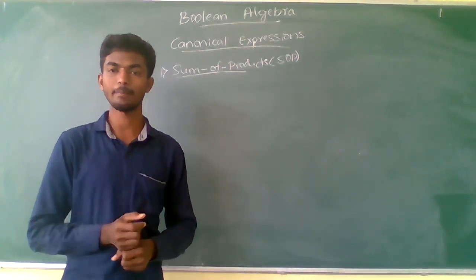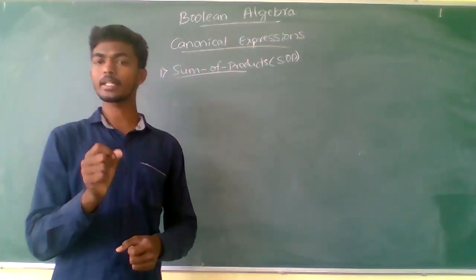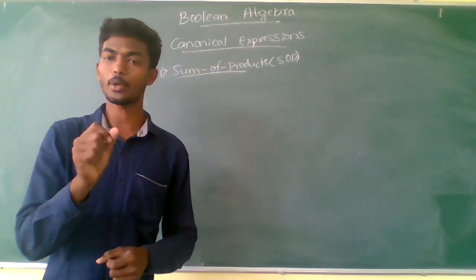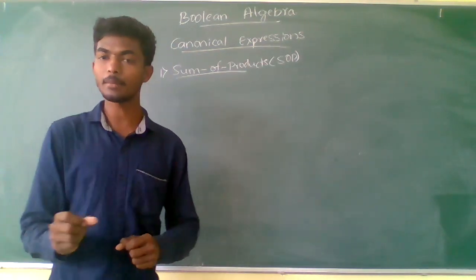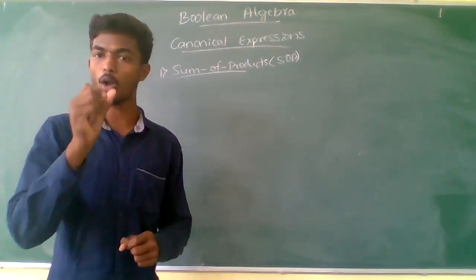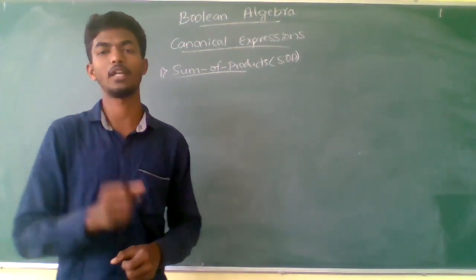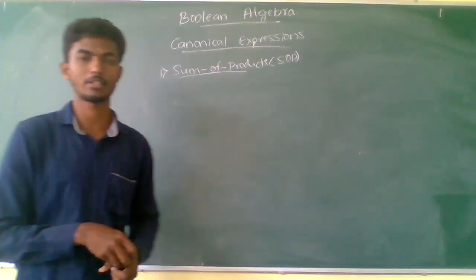A product term is the product of two or more literals, but a min term is the product of all the literals available in the system. You have to remember this.